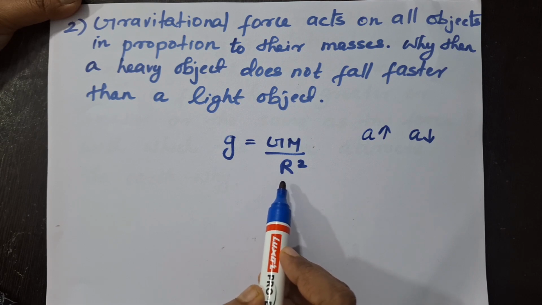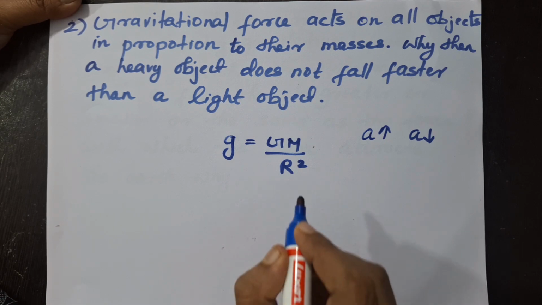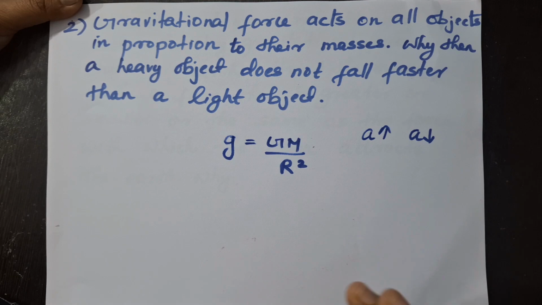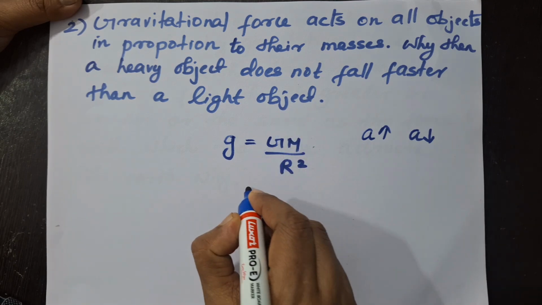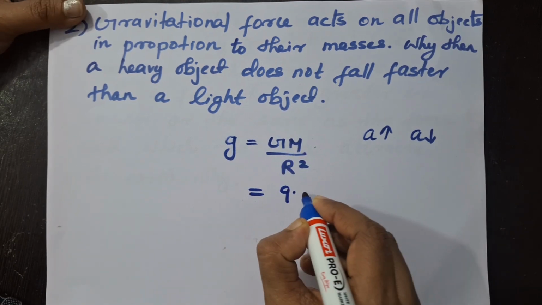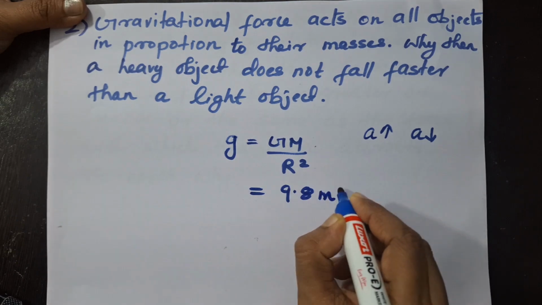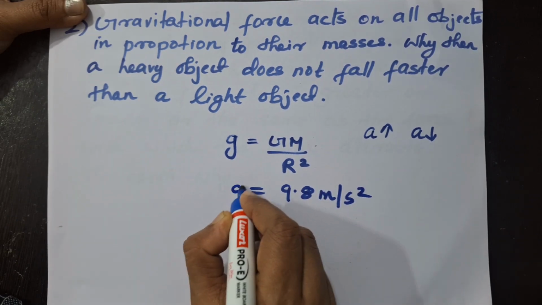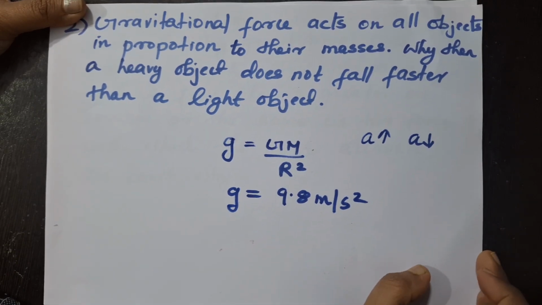Radius of earth, we have to choose it as constant now. Slight variations are there because earth is not a perfect sphere. Still we can consider it as a constant. Then when you substitute and calculate, we have to learn this value by heart. You will get g is equal to 9.8 meter per second square.